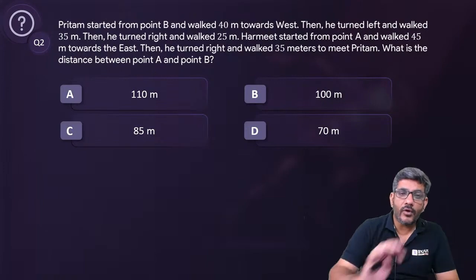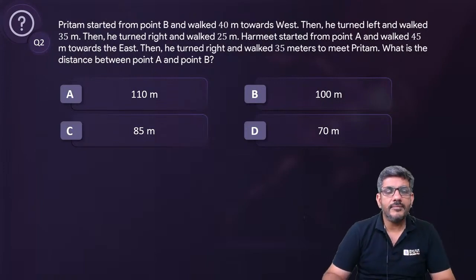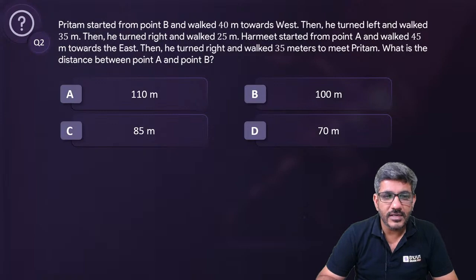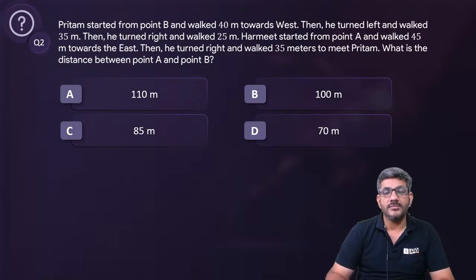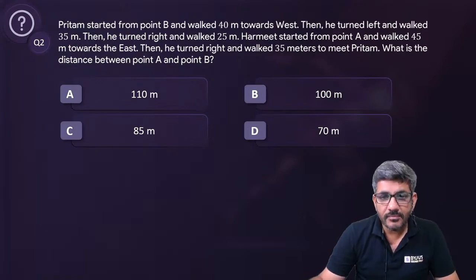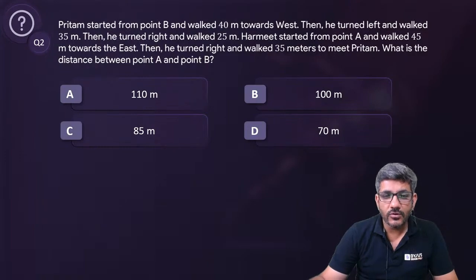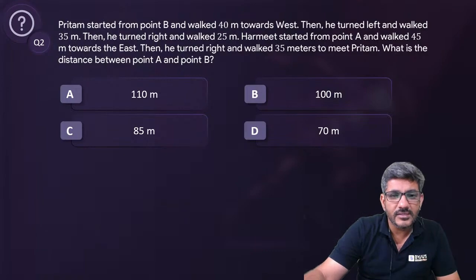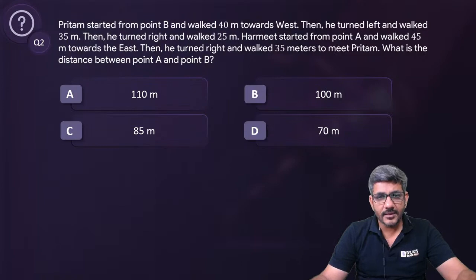Harmeet started from point A and walked 45 meters towards east. Then he turned right and walked 35 meters to meet Preetham. What is the distance between point A and B? Shivam, Bisan and Charvi, Jai Ho, they all have answered and everyone is again saying 110 meters. Let's see whether 110 is the right answer or not. देखते हैं. प्रज्ञा सिंह का भी आंसर ए आया है.